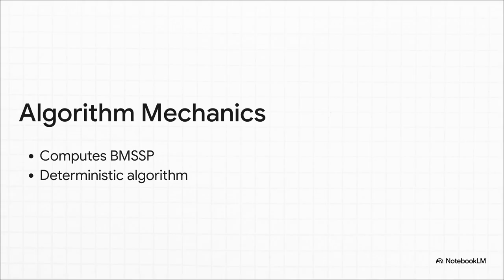But listen, the absolute most important feature here? It is completely deterministic. In the past, attempts to speed things up relied on randomized algorithms, which is essentially making really educated guesses. Not this one. The 2025 algorithm uses zero random guessing. It mathematically guarantees the speedup every single time you run it.